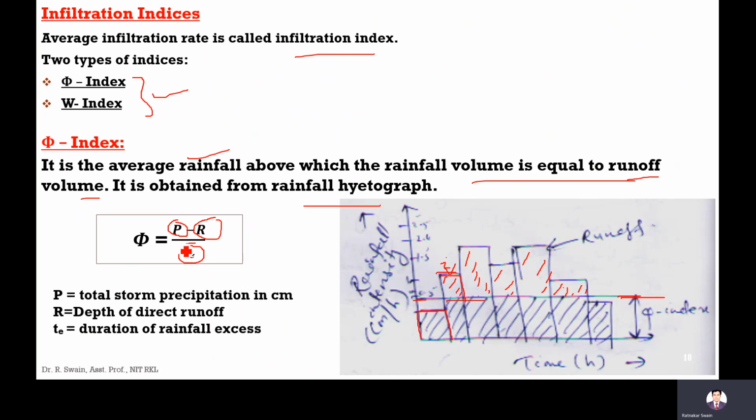Phi is equal to P minus R by T, where P is the precipitation, R is the runoff, and T is the duration of excess rainfall. The duration of rainfall excess means the time period where the phi index is less than the rainfall intensity. It means for this bar, this bar, this bar, this bar, and this bar, the phi index is less than the rainfall intensity.